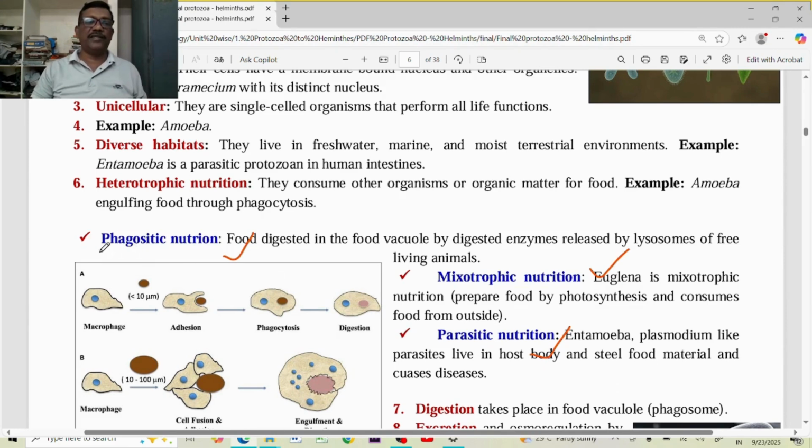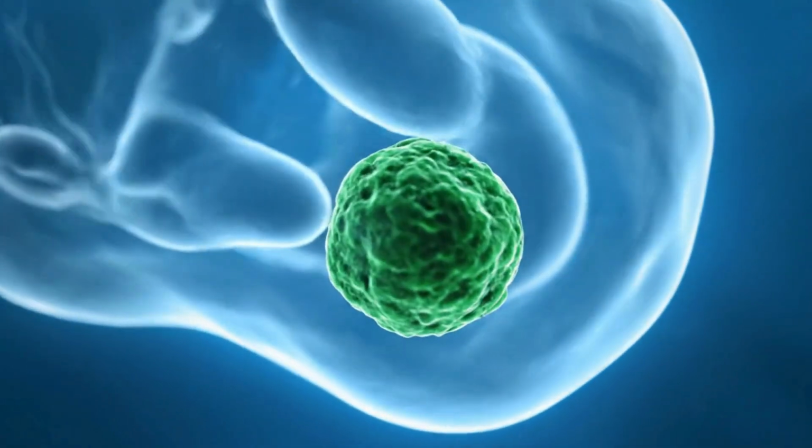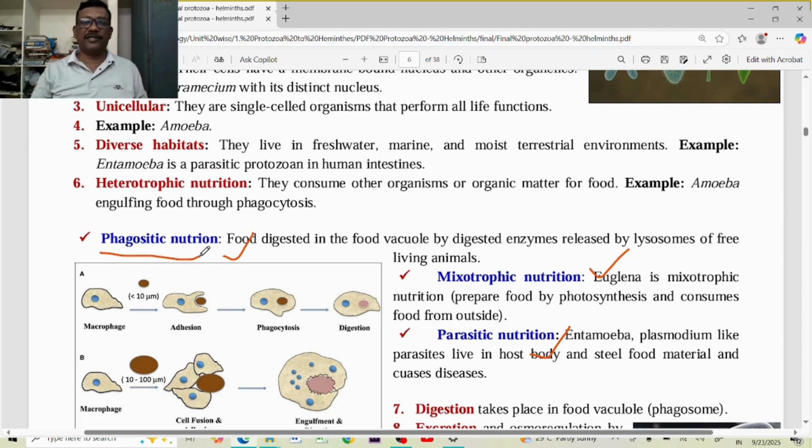Phagocytic nutrition, for example, we are also phagocytic. Phagocytic nutrition means that the animal should take the complex food material from outside. They have to digest the food material with the help of enzymes called amylases, proteases, and lipases. Then the digested food material should be sent to all cells of the body so that it can be utilized. That is called phagocytic nutrition.